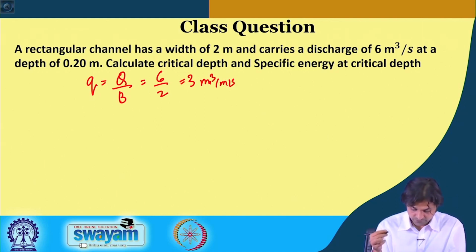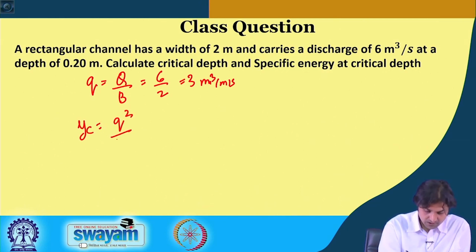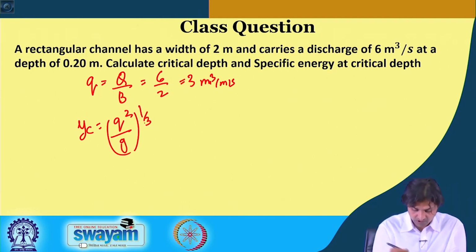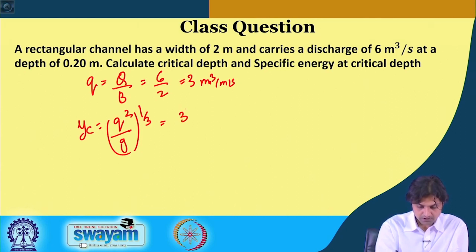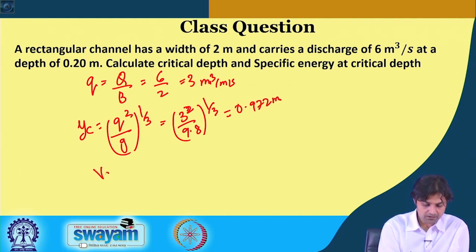And YC by our formula is Q square by G to the power 1 by 3. That is what it came, correct. So, substitute in the value. So, 3 square by 9.8, to the power 1 by 3, and this gives 0.972 meter.